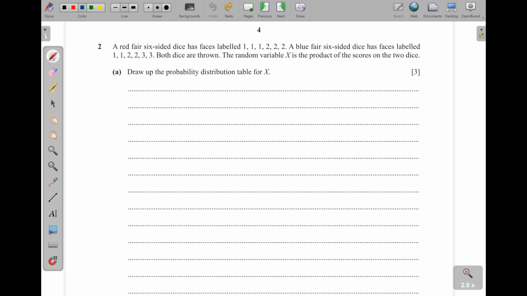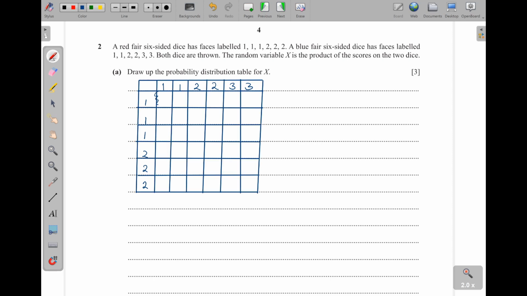Okay, the possibility diagram, I can put 1, 1, 1, then 2, 2, 2. This is for the red die, and then the other one is going to be 1, 1, then 2, 2, 3, 3. Then I can put these in the table like this. Now I'm going to put a line here such that I separate these outcomes from all the possible scores that we get. So I'm going to put multiplication here. 1 times 1 is 1, 1 times 1 is 1, then here we shall get 2, 2, 3, 3. It's just the product, okay?